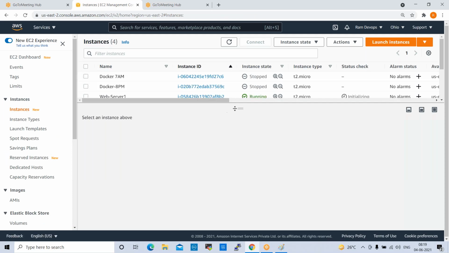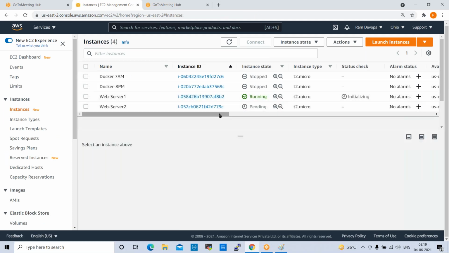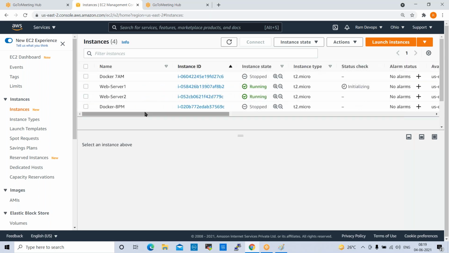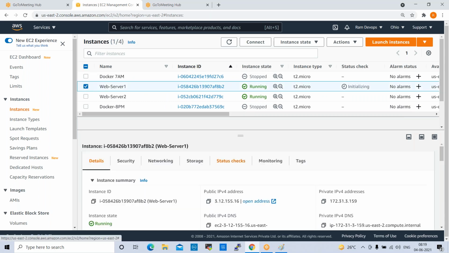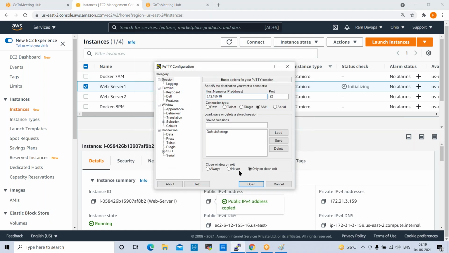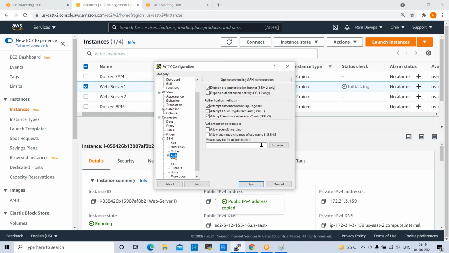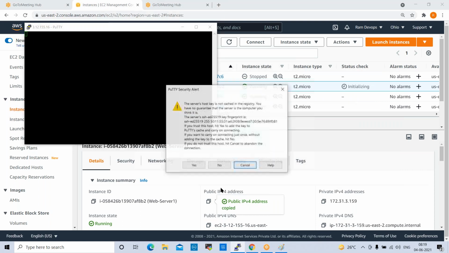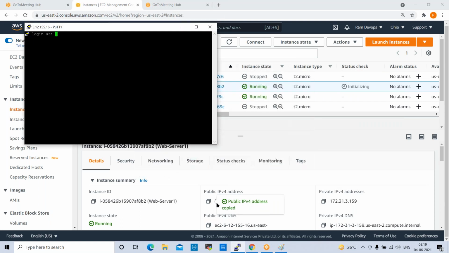So these are the two instances we created in two different availability zones: web server 1, web server 2. 2A availability zone, 2B availability zone, right? Both are in running state. So let us connect through the console, copy this public IP, connect PuTTY session, authentication, browse, key pair, open, ec2-user.